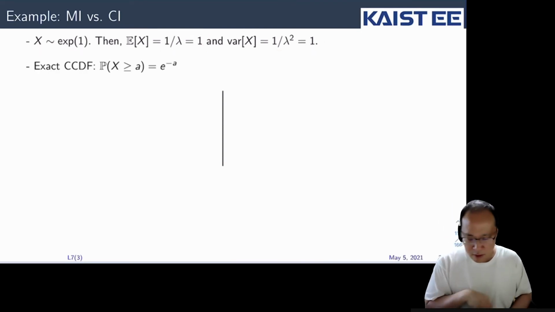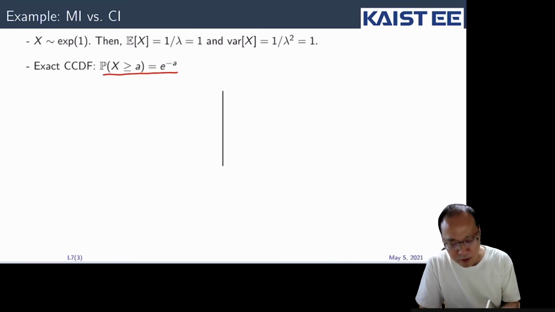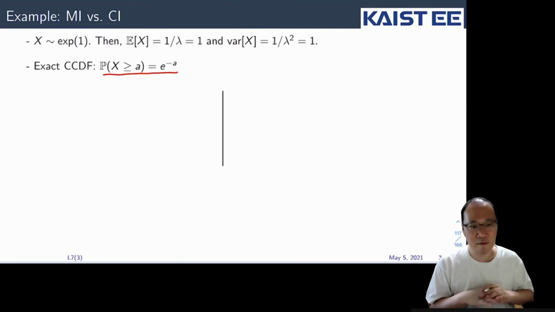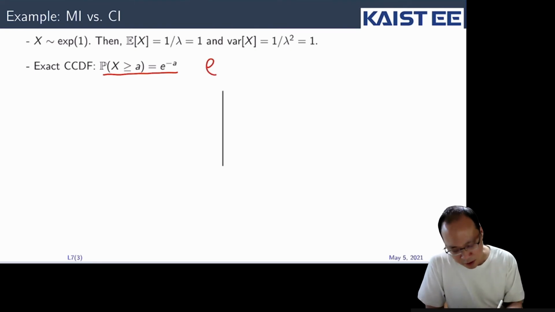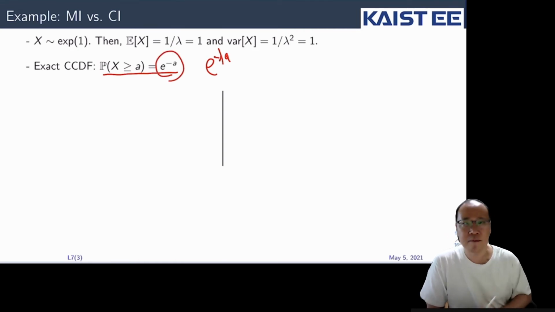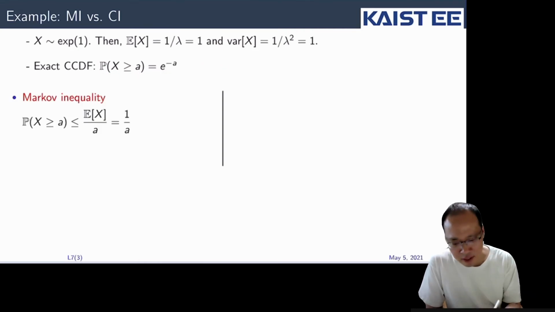Okay. Now, also we know the CCDF of an exponential random variable, we have seen this multiple times in the previous lectures, and that is equal to e to the minus lambda a, where here in this case lambda is 1. So e to the minus a. Okay, this is the exact CCDF.